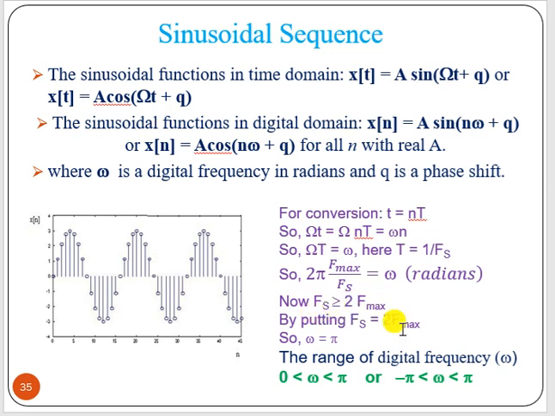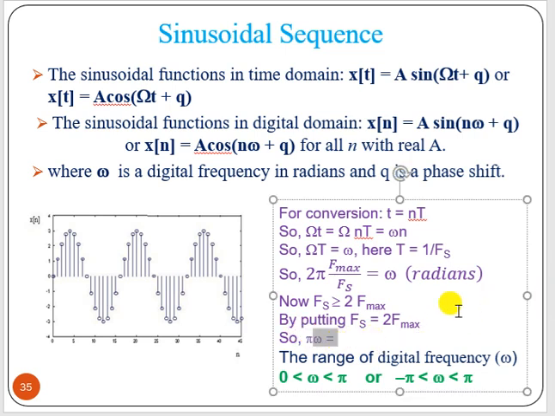If we put fs equal to 2 f max, f max cancels out, 2 cancels out, what do we get? Omega equal to pi. That means, if we convert a sinusoidal sequence of infinite length into digital form, the frequency range in the digital domain will be omega equal to pi.